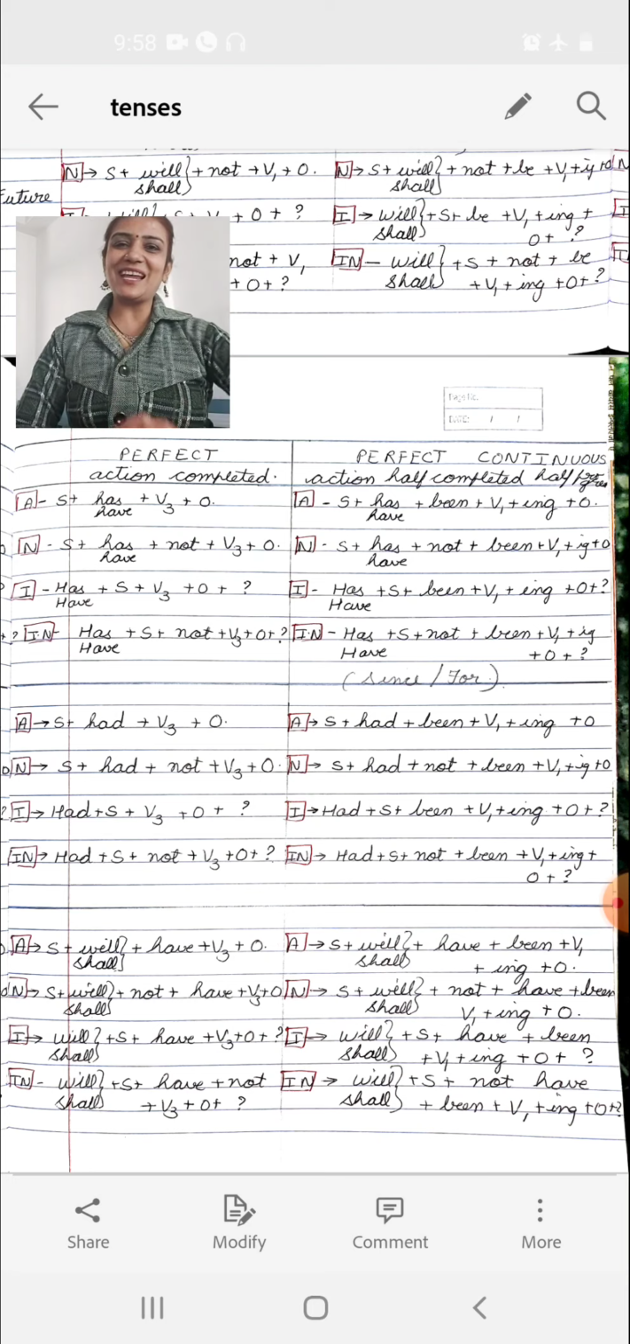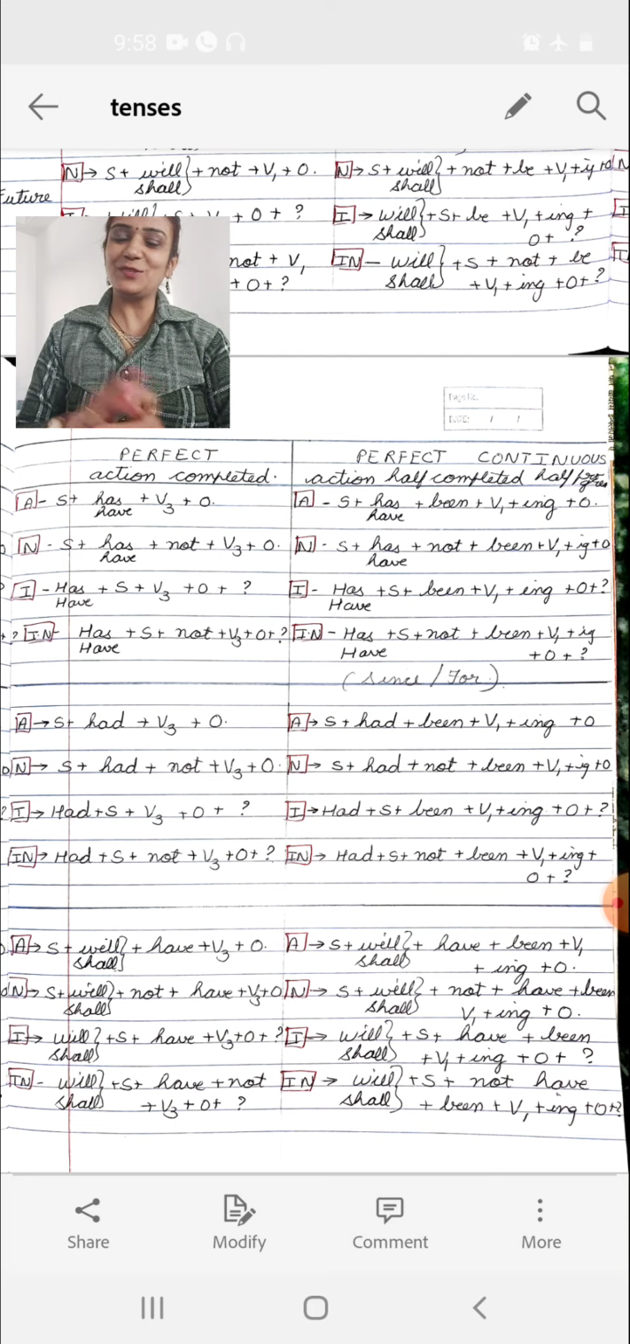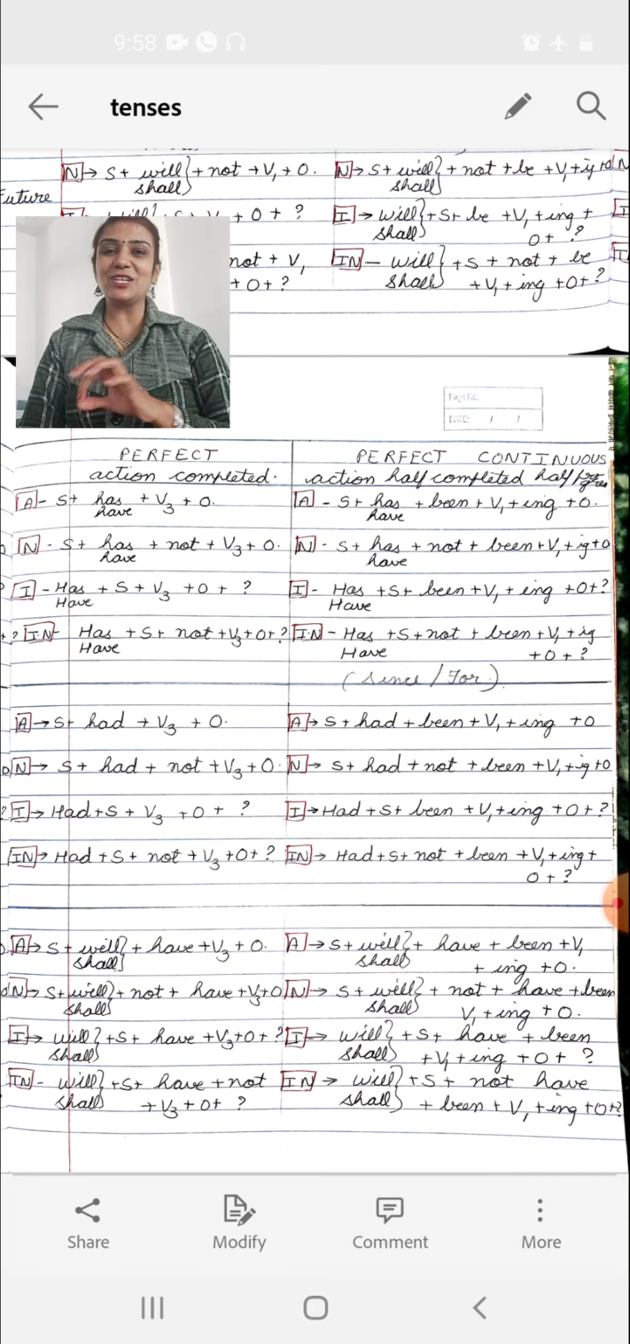Again we come to the next tense, that is past perfect continuous tense. In this tense we have to take care that we take half of the perfect tense and half of the continuous tense. In continuous we have to use V1 plus ing. So what will be the rule? Subject plus had plus been plus V1 ing plus object. Will we use since and for in this case? No, we don't. So we write: subject plus had plus been plus verb first form ing plus object.